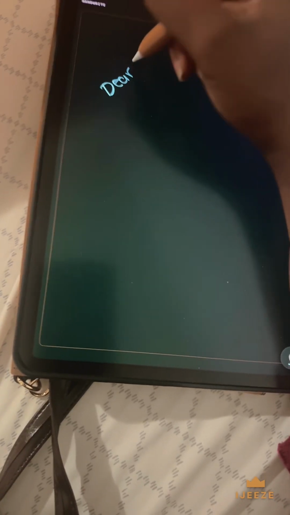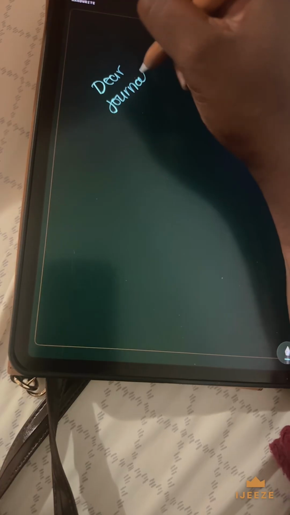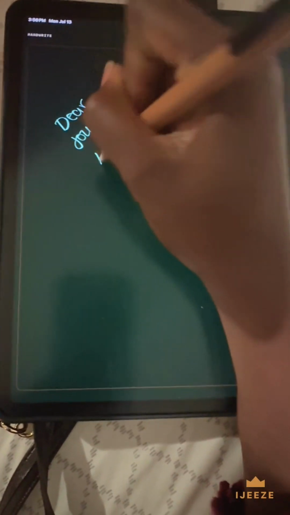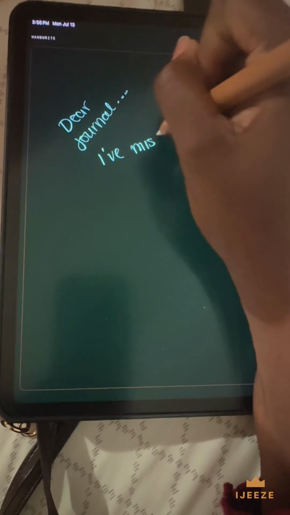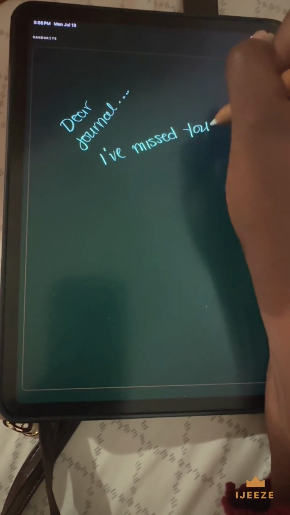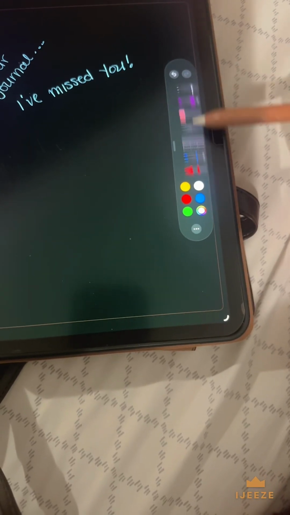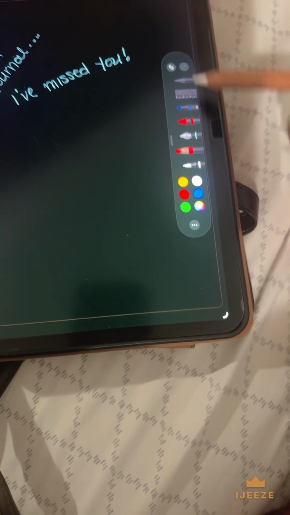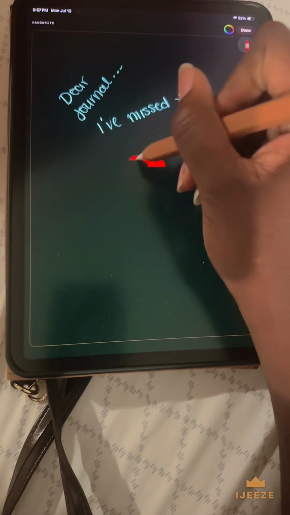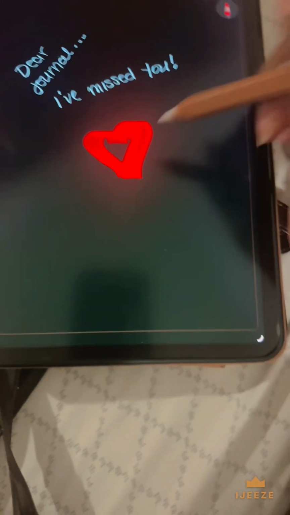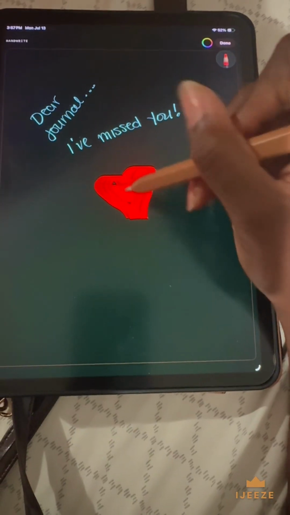So dear journal, you know, I've missed you. I don't know. I'm just trying to give you an example. Of course, this is an iPad, so don't come for me if you have a different tool. I built this for the Apple ecosystem because that's where I live. So obviously, if you also use Apple devices, then you'll be able to use this.